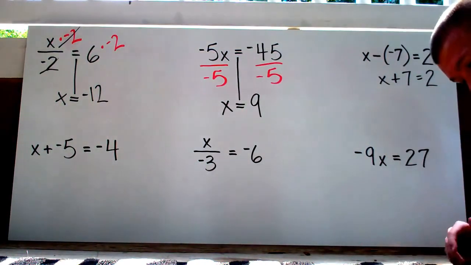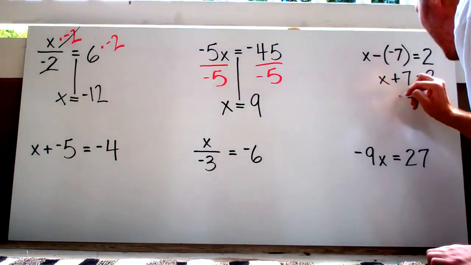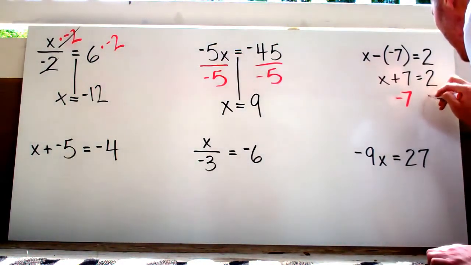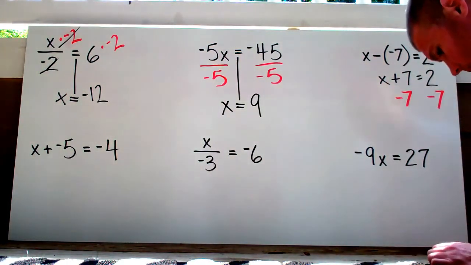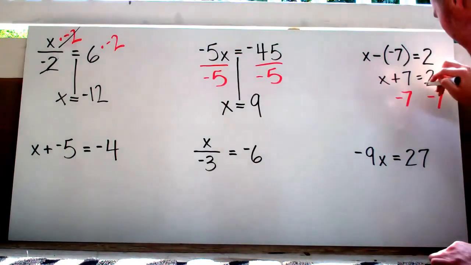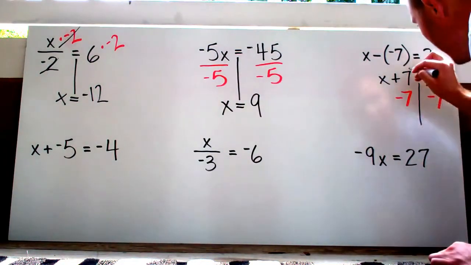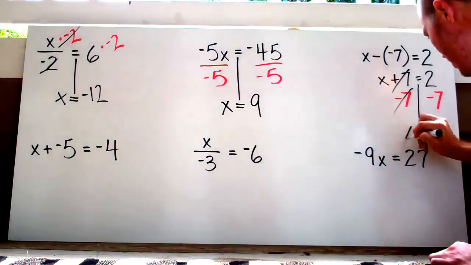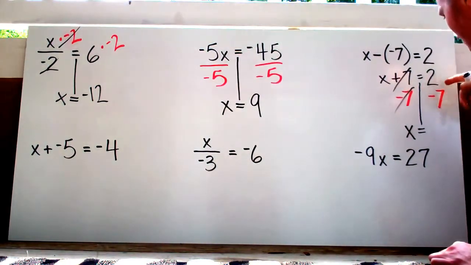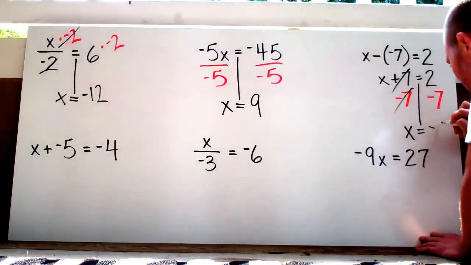The opposite of plus 7 is going to be negative 7 or minus 7. So I'm going to do minus 7 on both sides. Remember, there's two sides to every equation. Plus 7 and minus 7 are going to cancel. I'm only going to be left with x. And 2 minus 7 is going to give me negative 5.